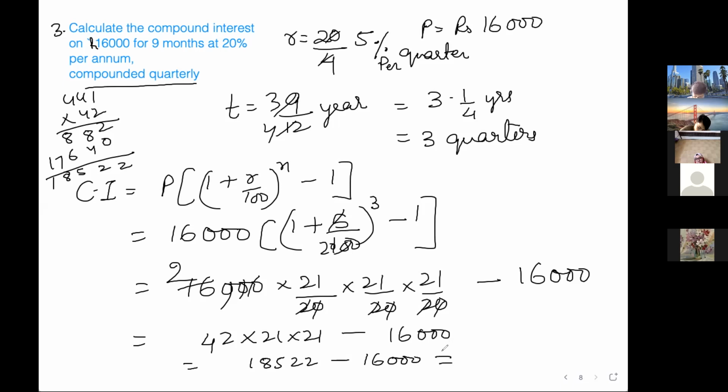Is equal to how much? This is the answer.